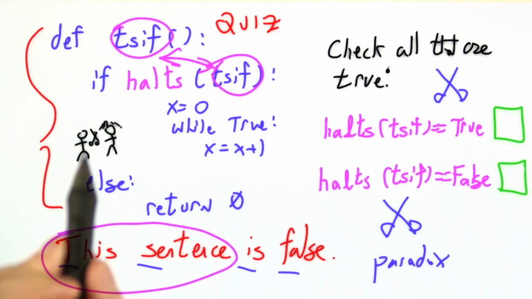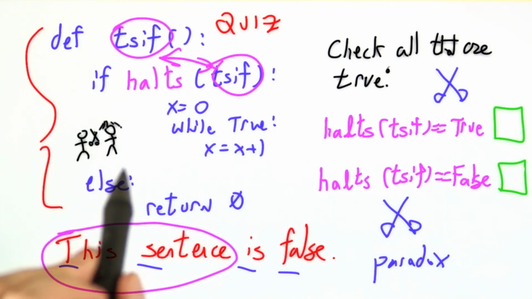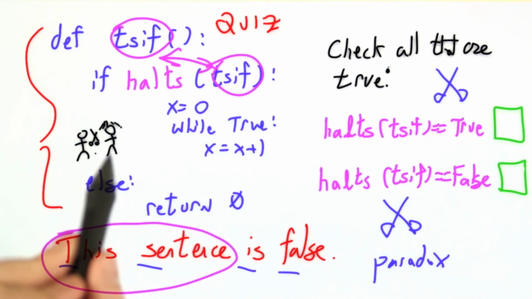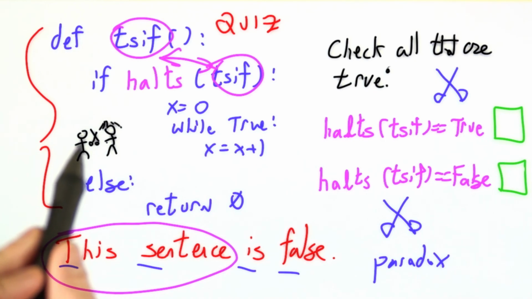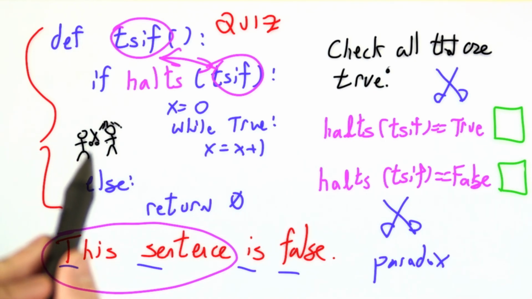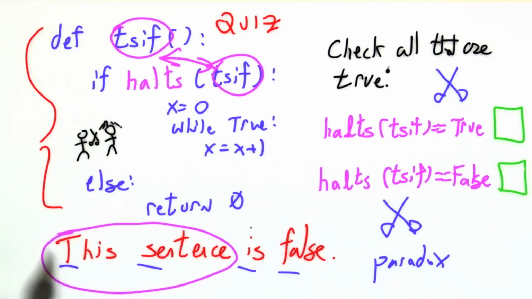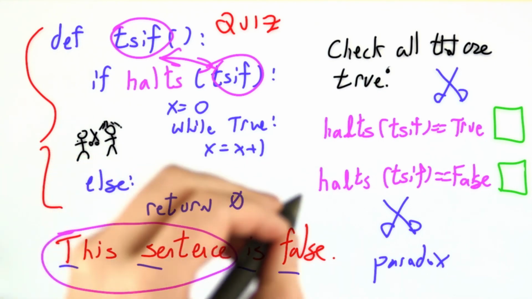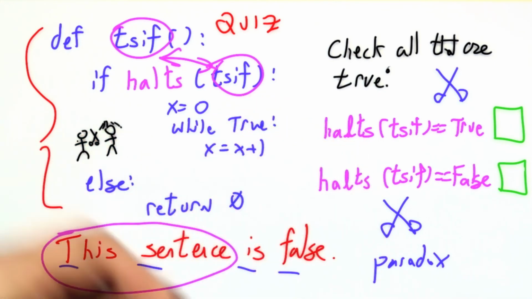You may have heard a similar version of this called the barber paradox, which is typically phrased as something like, the barber cuts the hair of each person in this village who does not cut their own hair. And the question is, does the barber cut his own hair or not? It's a lot like this sentence is false, but one level removed. You may also have heard Epimenides' paradox, all Cretans are liars, I'm a Cretan. Just like this sentence is false, but one step removed.